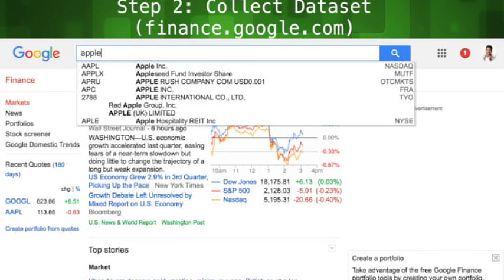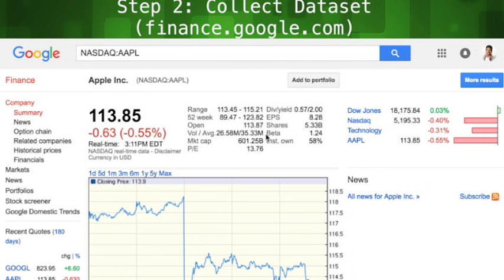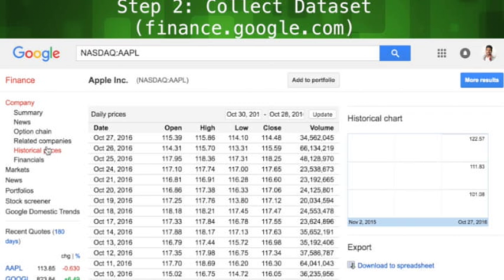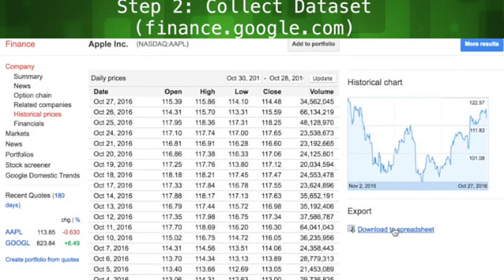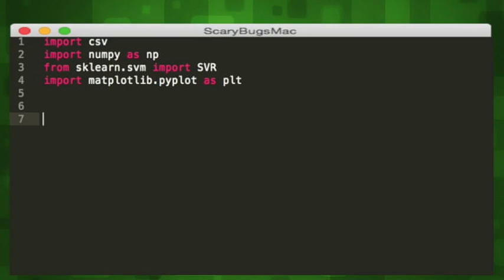Let's collect our data set. We want a list of stock prices from the past 30 days, and we can get this data easily from Google Finance. As you can see, it'd be much higher if they didn't miss the boat on AI. Next step, write our script. Our 4 dependencies are here at the top, and we'll use the given names to reference them throughout our code.